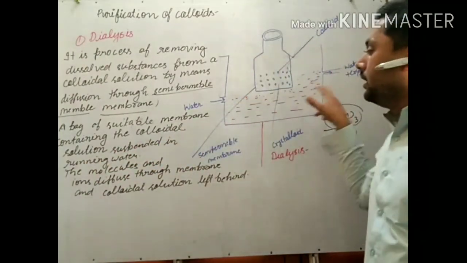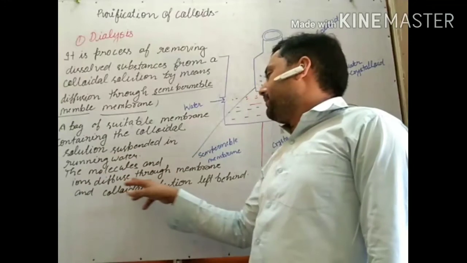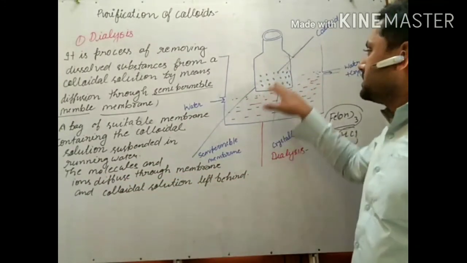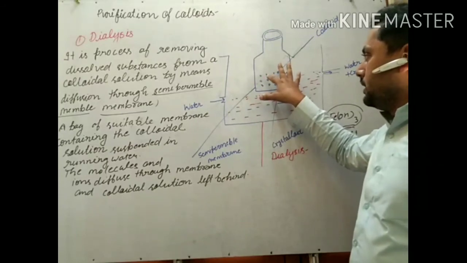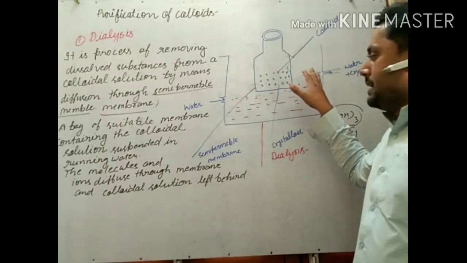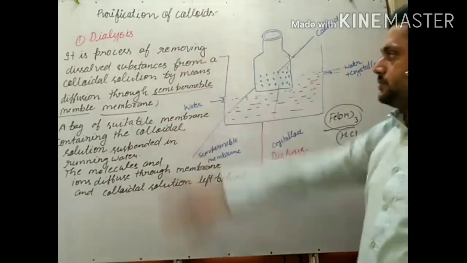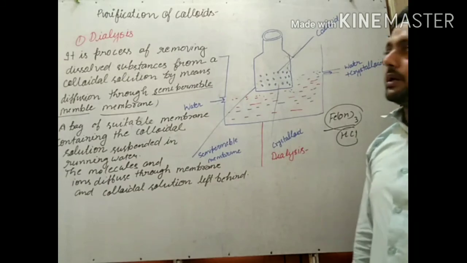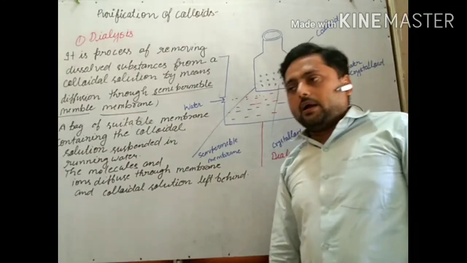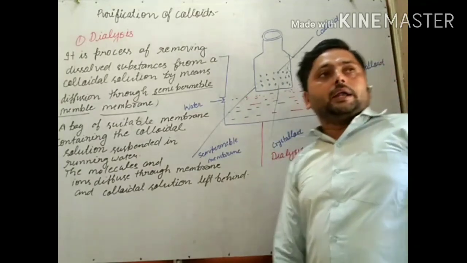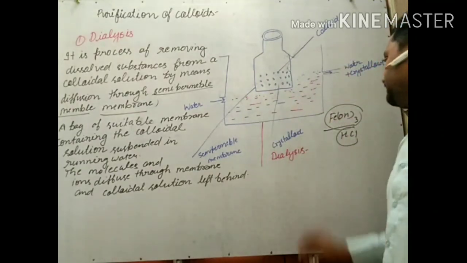The molecules and ions diffuse through the membrane and the colloidal solution is left behind. We use this process for purifying the colloid solution. Our kidney also dialyzes the blood and acts as a dialyzer.